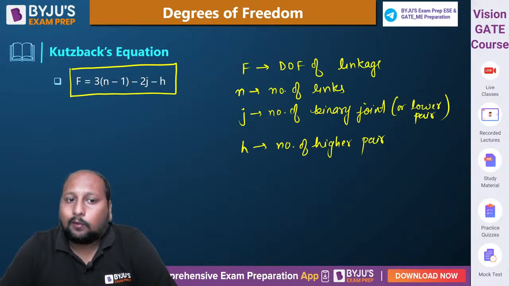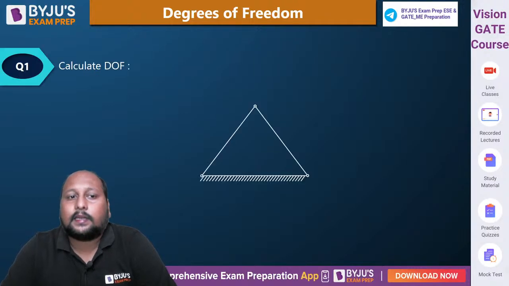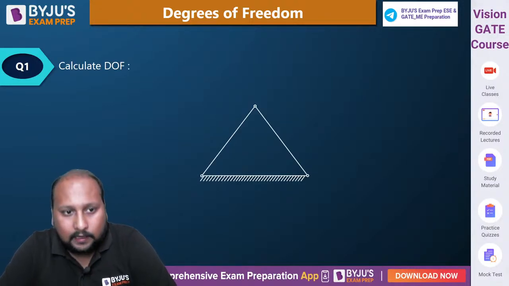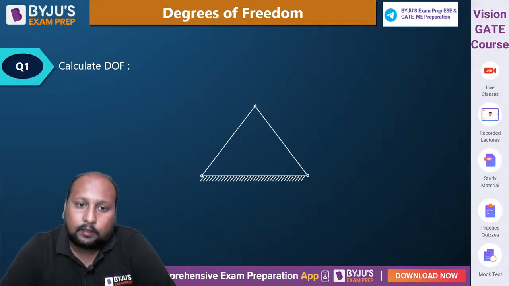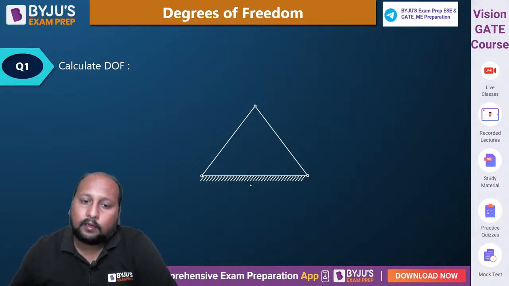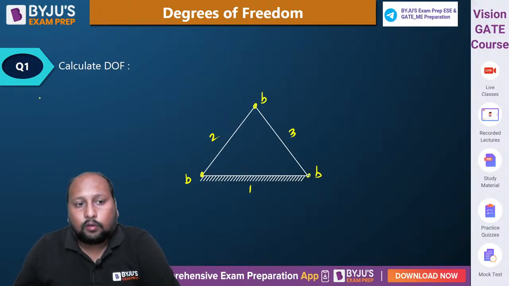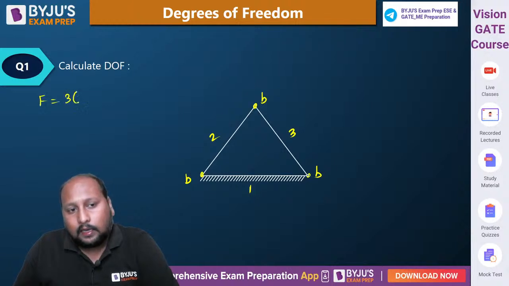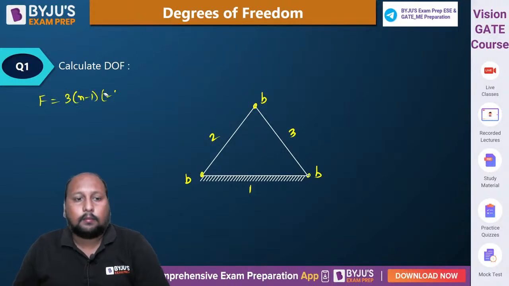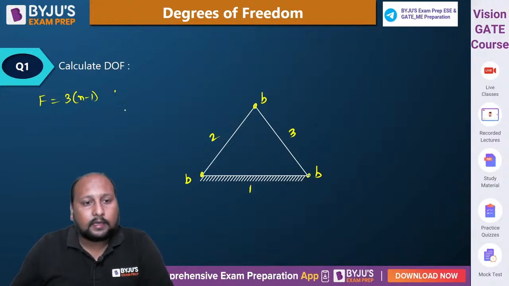Okay, now let's calculate. Let us try to take some examples and let's see how we can calculate the degree of freedom. Now let's say there is a 3-bar chain. This is link number 1, link number 2, link number 3. Now this is a binary joint because two links are connected together. Binary joint, AB binary joint, binary. There is no higher pair. So we know the formulation F is equal to 3(n minus 1) minus 2j minus h.